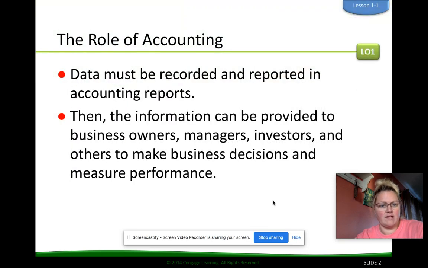The role of accounting. The reason why we have accounting data for companies and for personal use is that it must be recorded and reported in accounting reports. If you go get a personal loan at the bank, they want the information for your debts, how much debt you have, your income, and so forth. The same thing applies to businesses. Then the information can be provided to business owners, managers, investors, and others to make business decisions and measure performance.